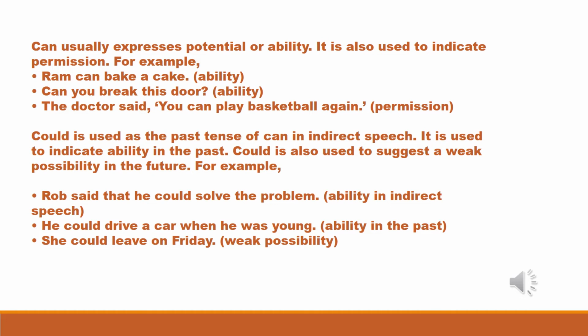Could is used as a past tense of can in indirect speech. It is used to indicate ability in the past. Could is also used to suggest a weak possibility in the future. For example, Rob said that he could solve the problem. Ability in indirect speech. He could drive a car when he was young. Ability in past. She could leave on Friday. Weak possibility.